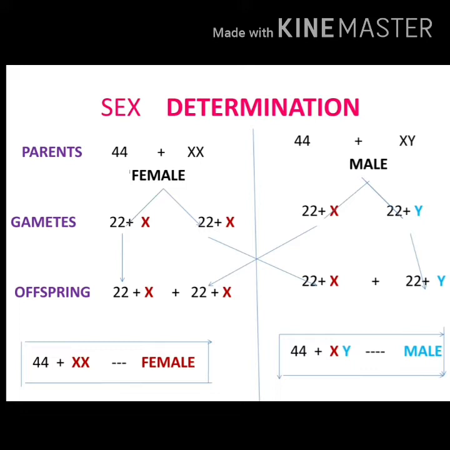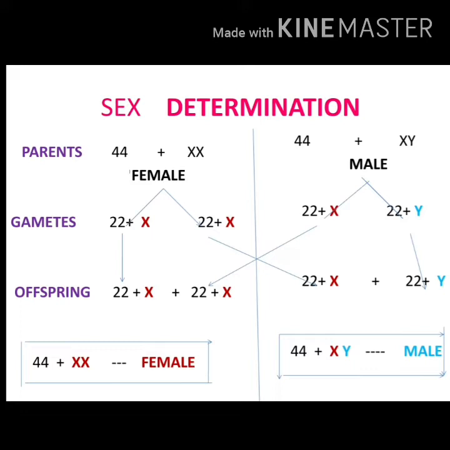The female parent has 44 autosomes and one pair of allosomes or sex chromosome, that is 22 pairs or 44 autosomes. Same way, on the right side the male parent also has 44 autosomes, or 22 pairs of autosomes, and one pair of allosomes or sex chromosome.